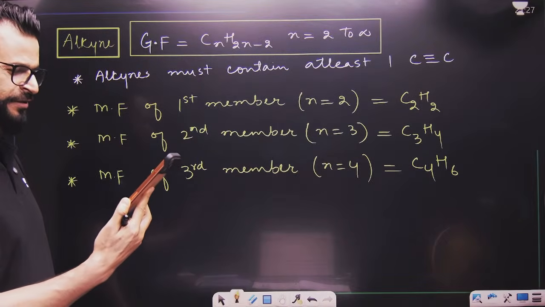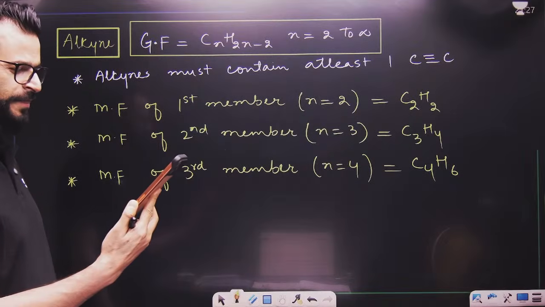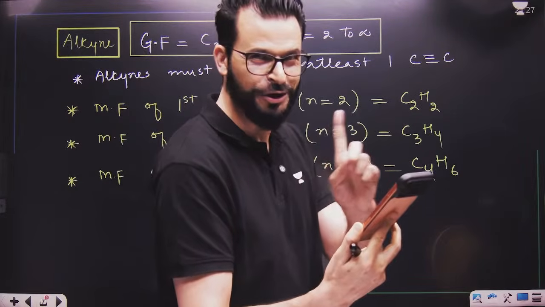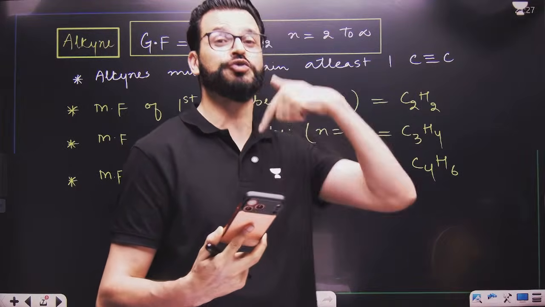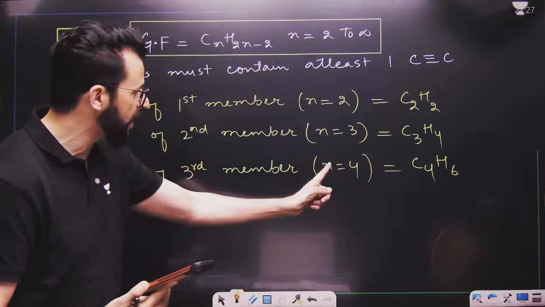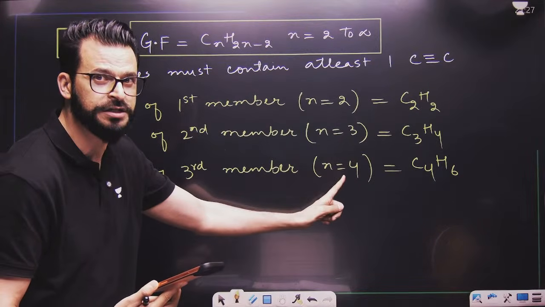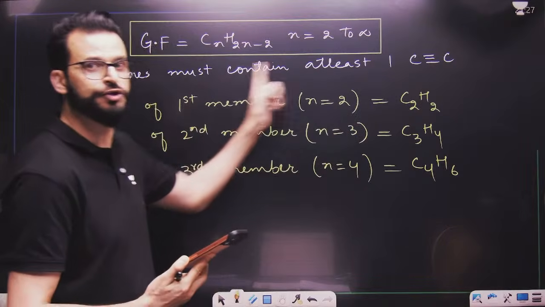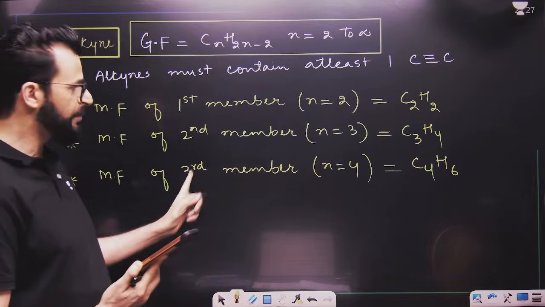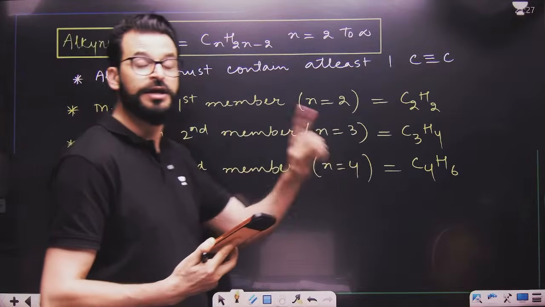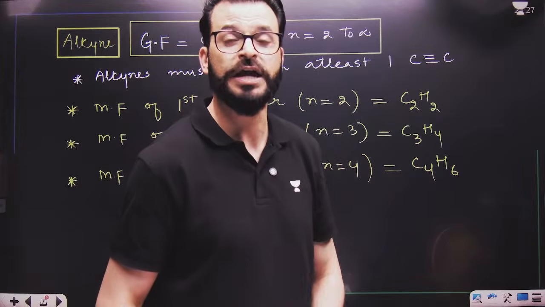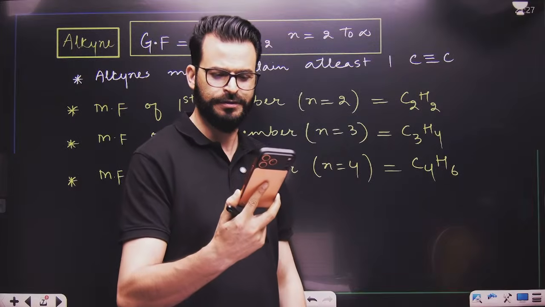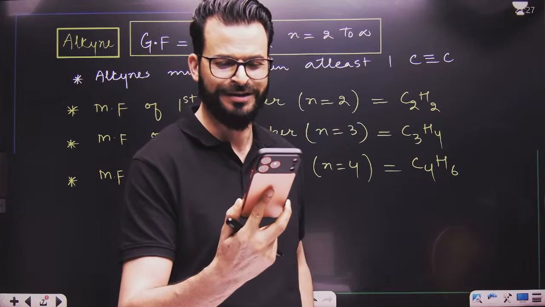Very good. God bless you. Mukand, no, this is wrong, because when we talk about the 20th member, your value of n should not be 20. Have a look, the first member is not having 1 value, it is having 2. And the third member is having 4. That means you have to add 1. When I say 20th member, your n should be 21.